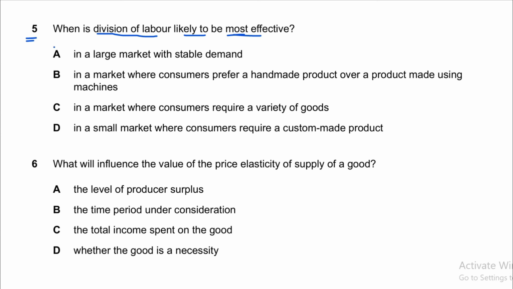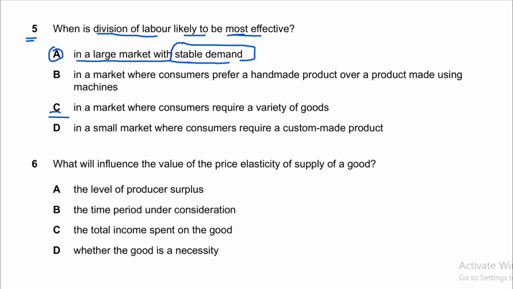So option A is the correct answer for this question: in a large market with stable demand, right? If the market is large and we specialize and produce in larger quantity, then it will be most effective, and demand is also stable. It means consumers mostly keep purchasing the product instead of fluctuating the demand, right? So option A is the correct answer. All other options are incorrect. Just read them and let me know if there is any confusion.